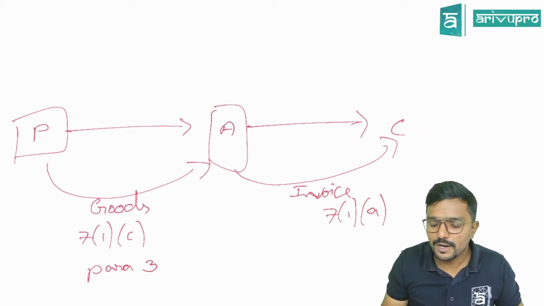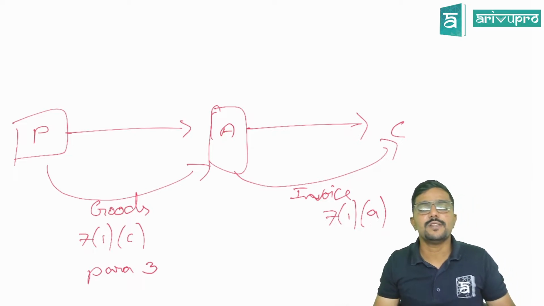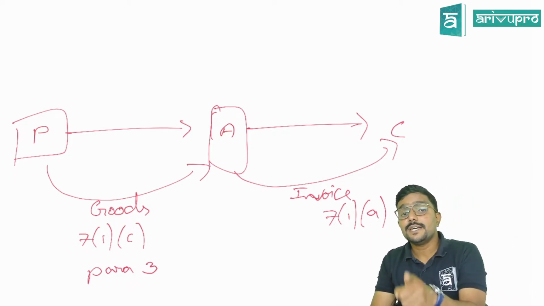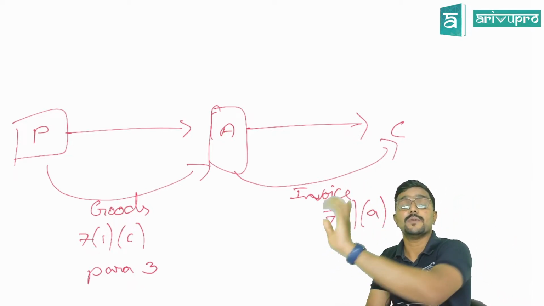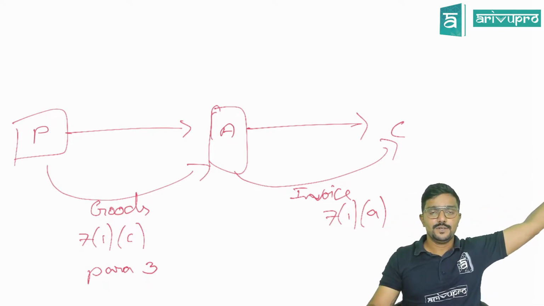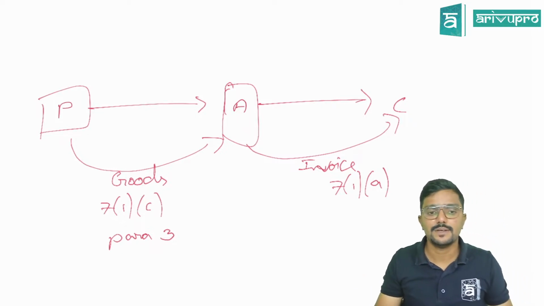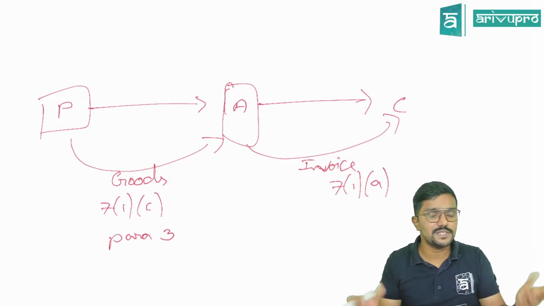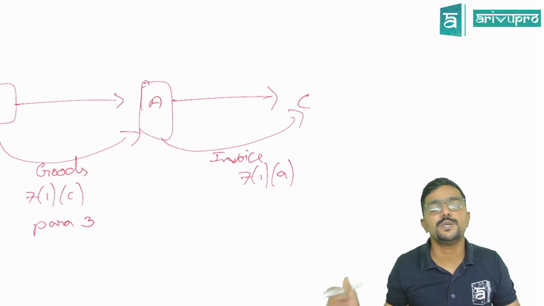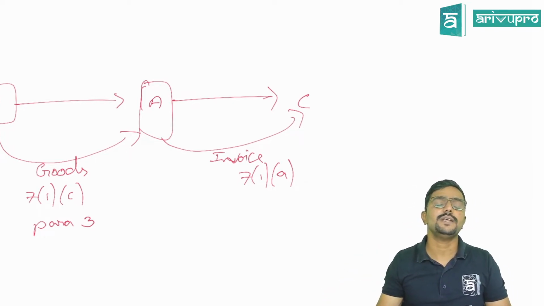Why? Because there are two supplies involved here, because agent issued the invoice in his own name, not in the name of principal. So there will be two supplies. One is from principal to agent as per 7(1)(c), even without consideration. Next, from agent to customer, that is as per 7(1)(a).